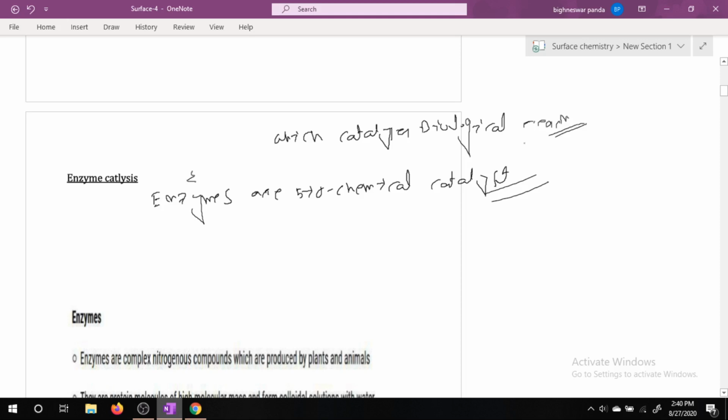So enzymes are biochemical catalysts which catalyze biochemical reactions. Since all biological reactions are catalyzed by special catalysts called enzymes, and chemically all enzymes are globular proteins.